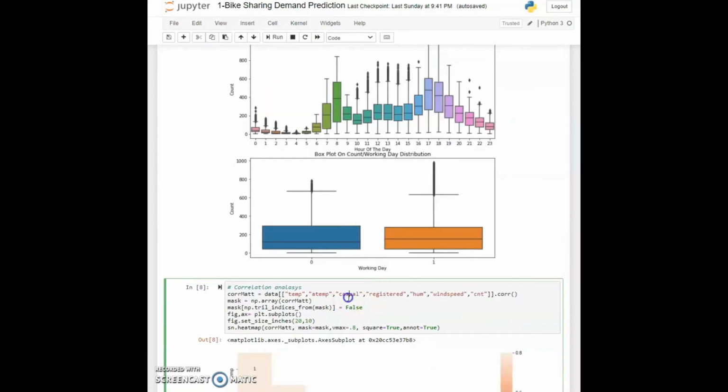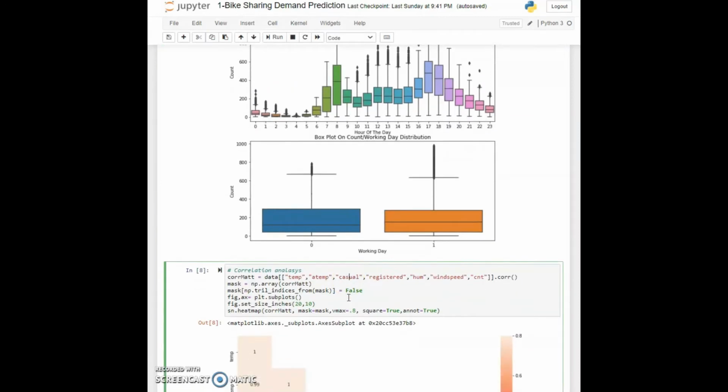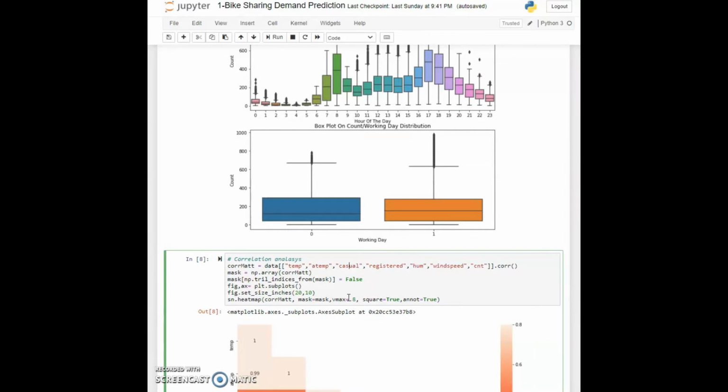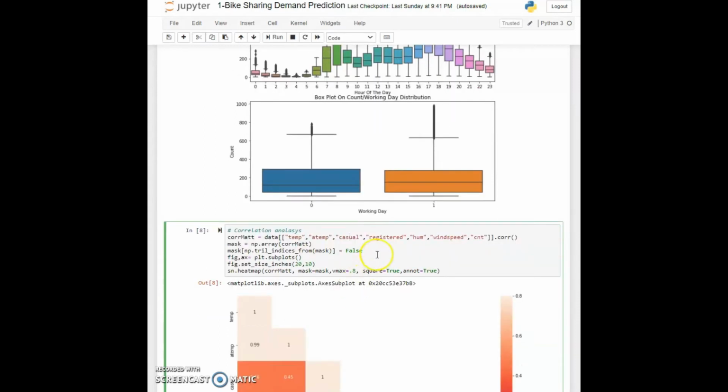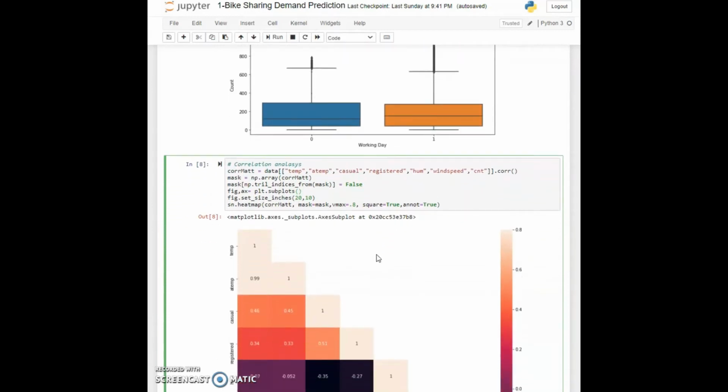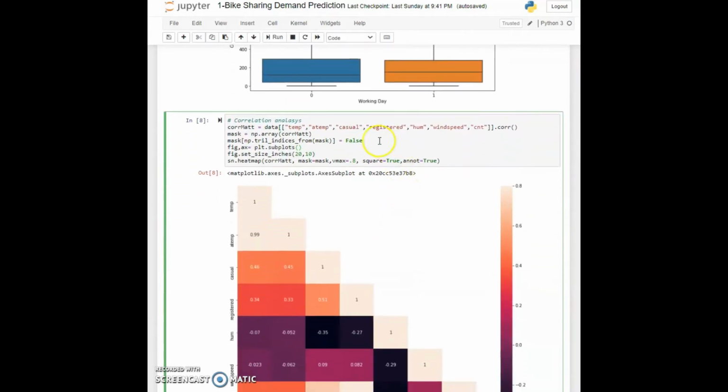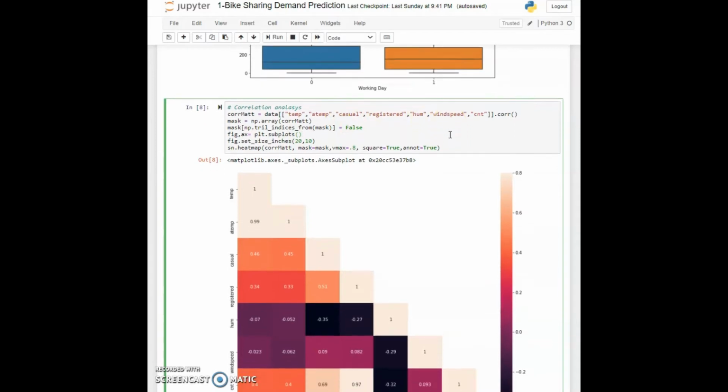Now coming to cell 8, let's see the correlation analysis, and here we will check the correlation between our features and how they are connected to our target variable of count, and whether they are going to affect our count in any way that we don't want. I have made this correlation map with the features I am interested in: temperature, atemp, casual, registered, humidity, wind speed and count.